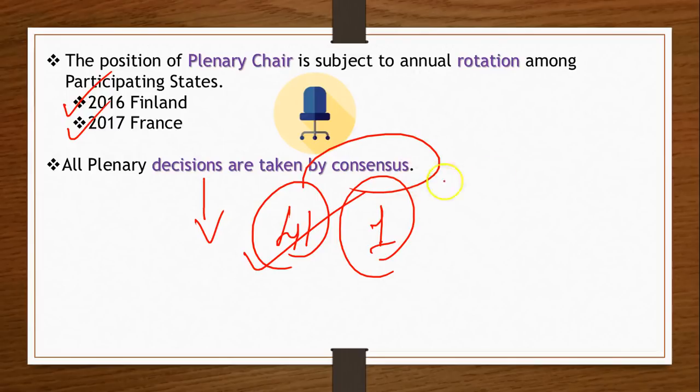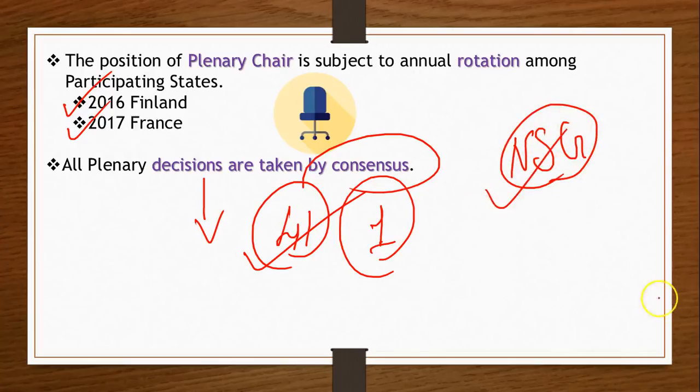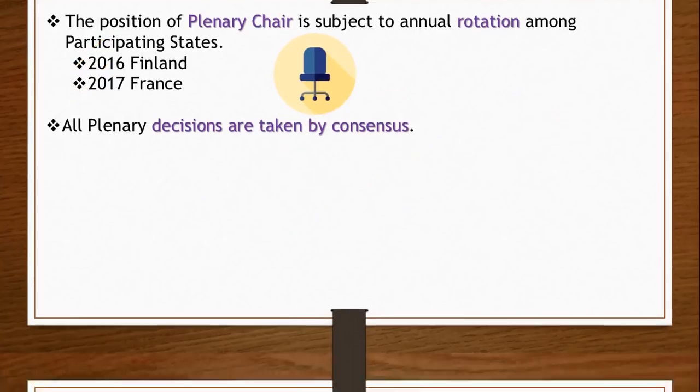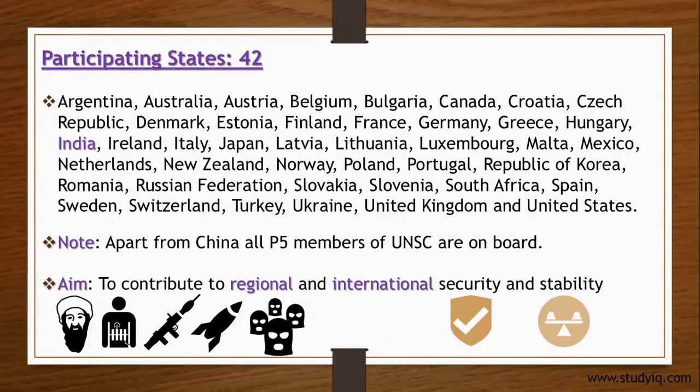The other thing is that this is similar to how the Nuclear Suppliers Group works on this principle, that decisions in the NSG are also taken by consensus. Now, at present, as I told you, there were 41 countries, but with the entry of India, the WA has 42 participating states or participating countries.